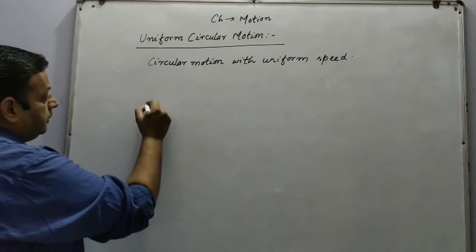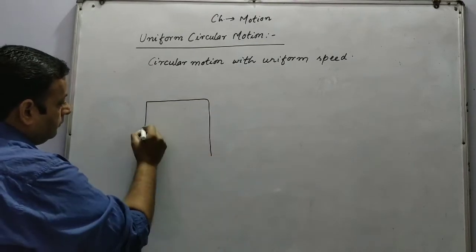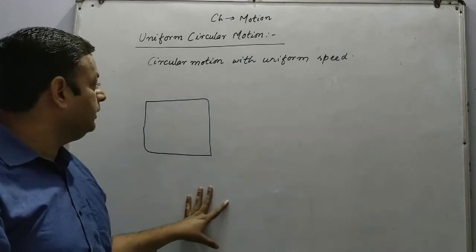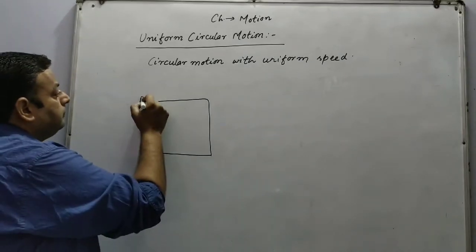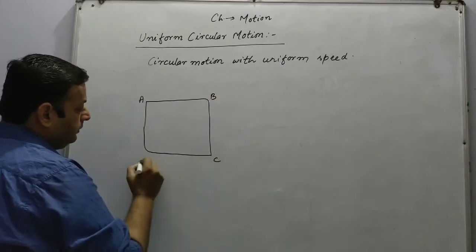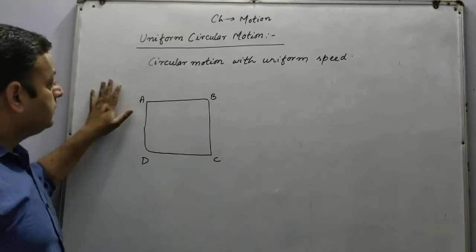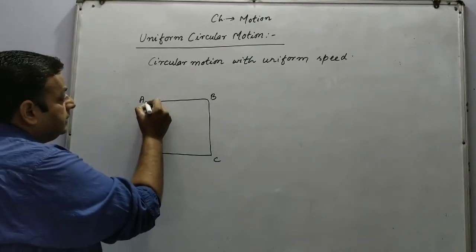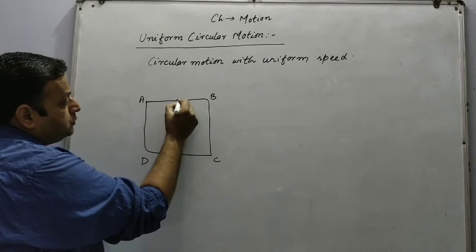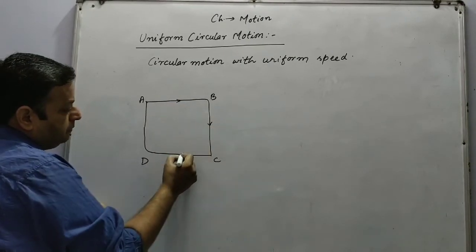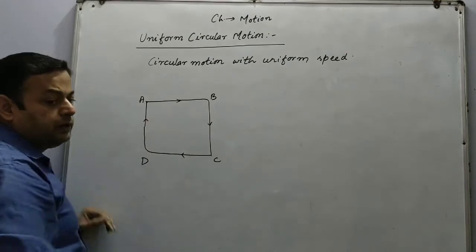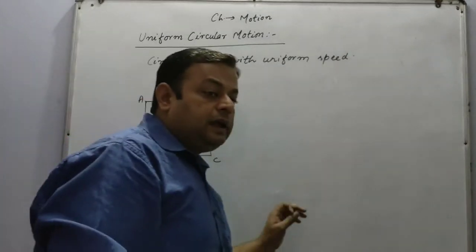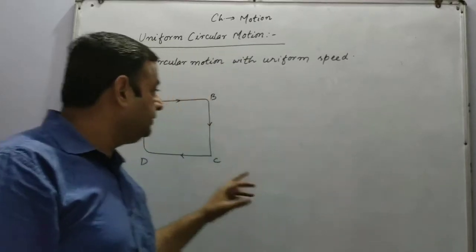Let us consider the figure number 1, which is either in the shape of a square or in the shape of a rectangle. Now we have points A, B, C and D. Suppose a person or an athlete starts his journey from point A, moves to point B, then moves to C, then moves to D and reaches again back to the point A. Now in this case, how many times is the direction getting changed?